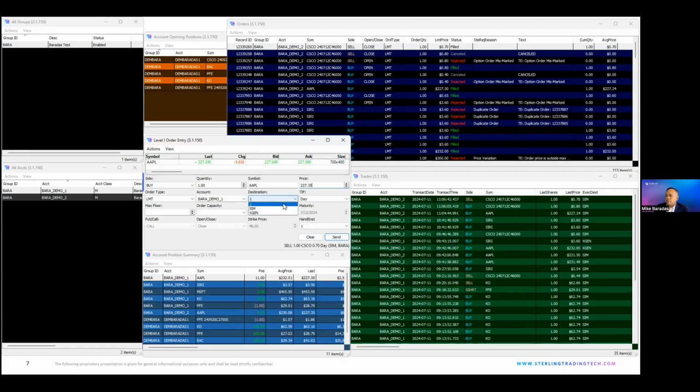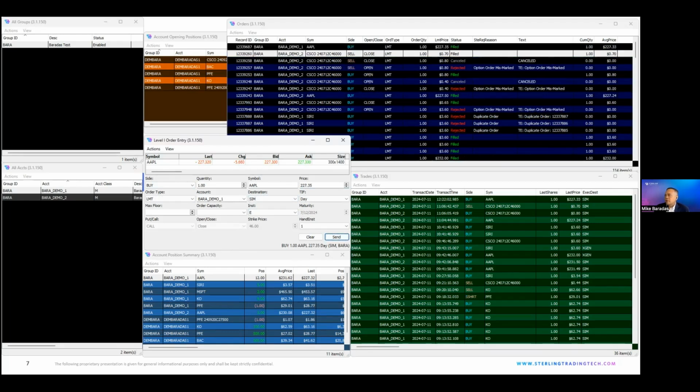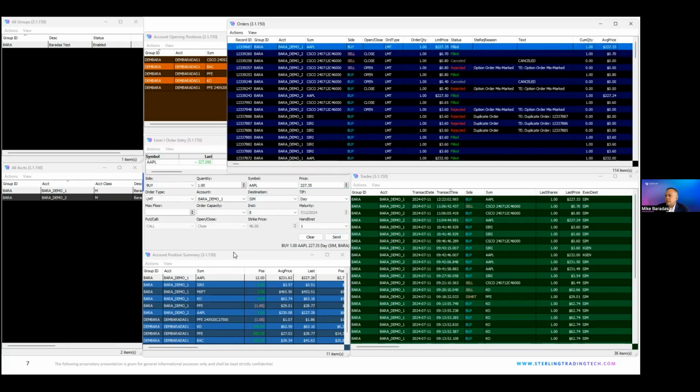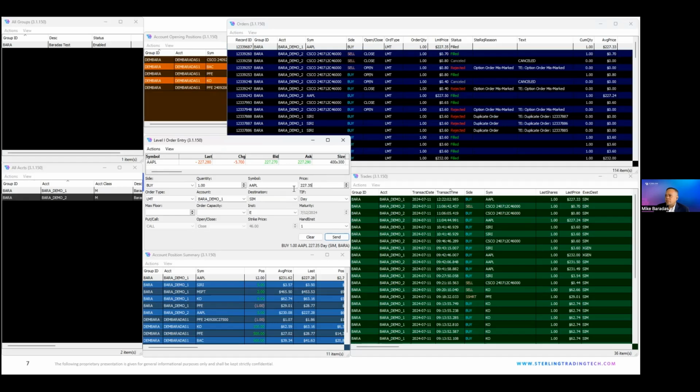And then just using a quick simulator demo. So, order goes through, I get filled here at 227.33, which was the ask, even though I entered a more aggressive limit. Apple's a very liquid security, even if it's high value. If I enter some crazy number, like let's say 300, clearly through the market, when I send it, it would still get filled.